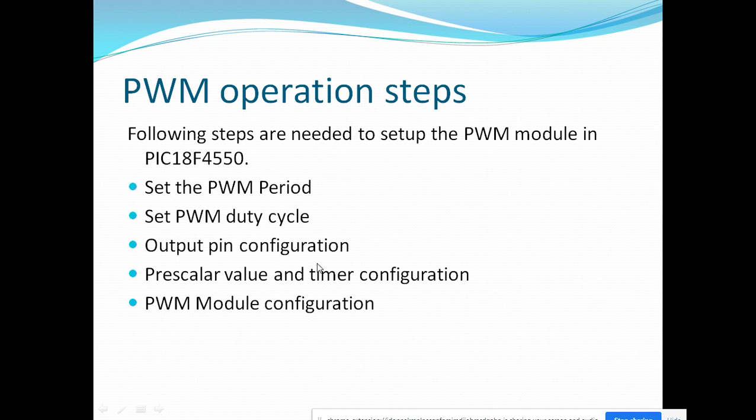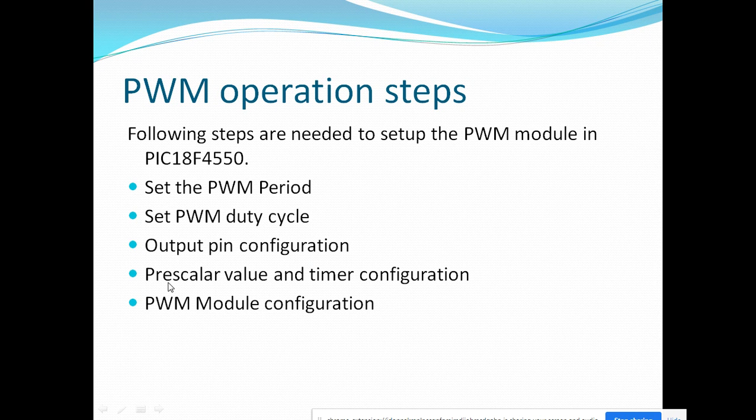Then in the third step I will configure the RC1 or RC2 pin as an output. If I want to use RC2, then I will write TRISC2 equal to 0, for the whole port or a single pin. Configuration is also available in this microcontroller, so we need to configure this port pin as an output pin.